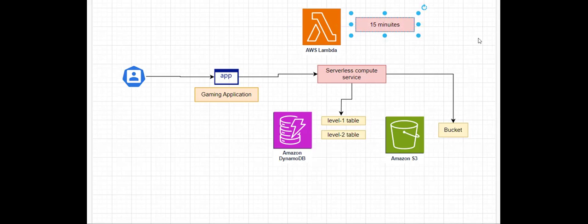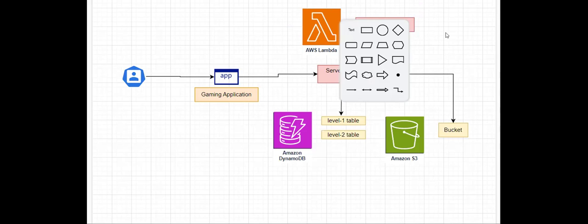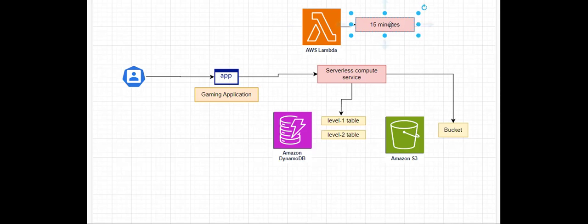This is one of the limitations whenever you're using Lambda as a compute service for your applications.